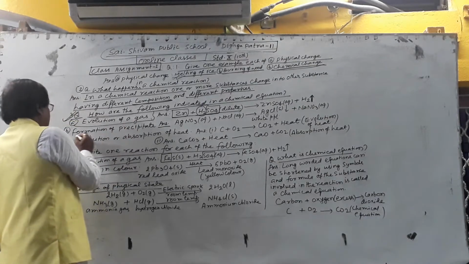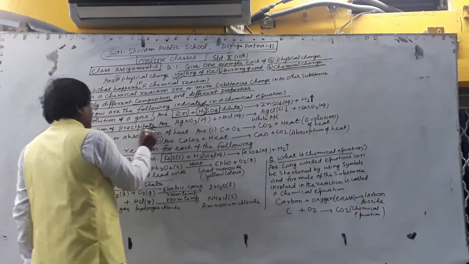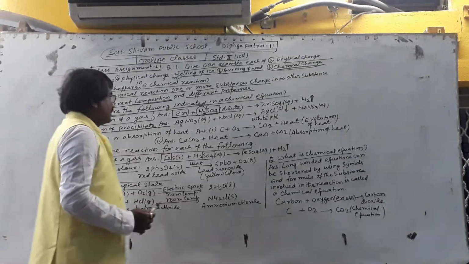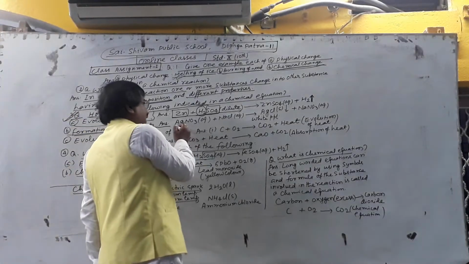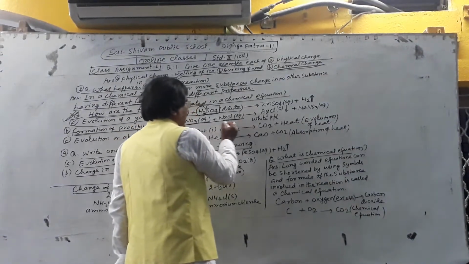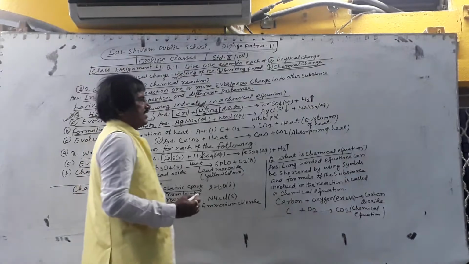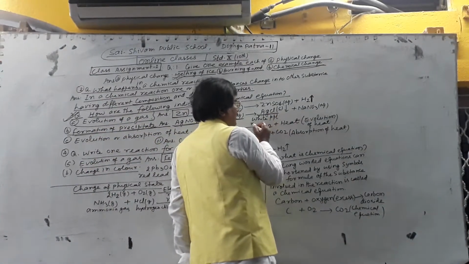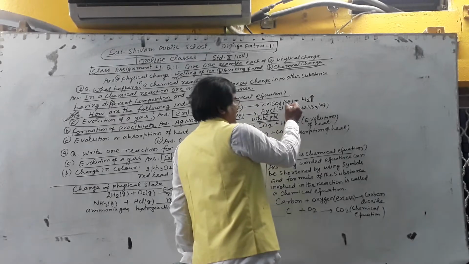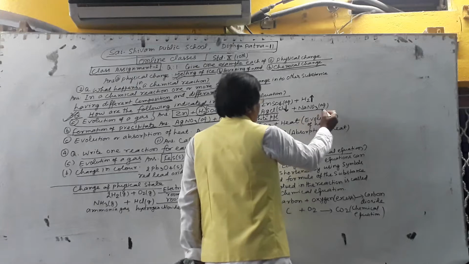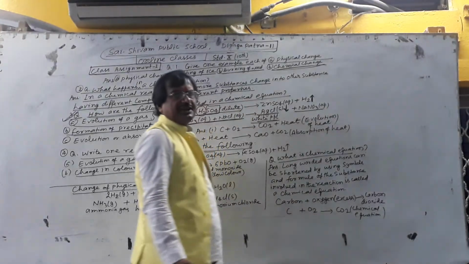Another thing indicated by an equation is formation of precipitate. When silver nitrate solution and sodium chloride solution are mixed together, a white precipitate of silver chloride is formed. It is indicated by a downward arrow sign, and sodium nitrate solution is also formed.